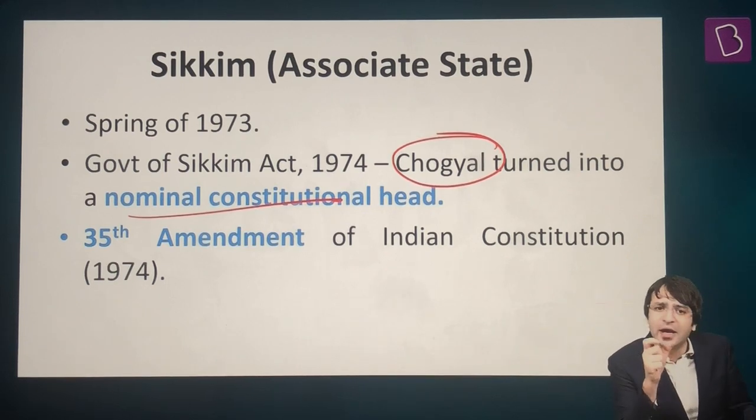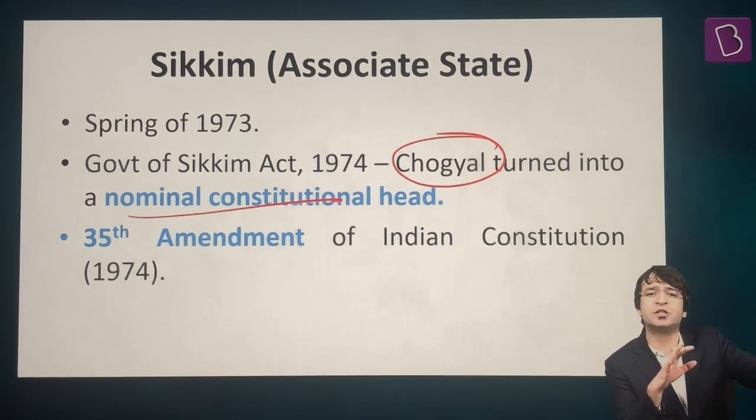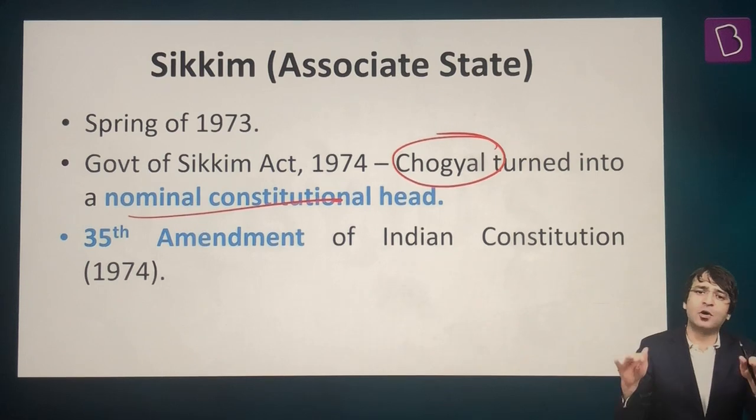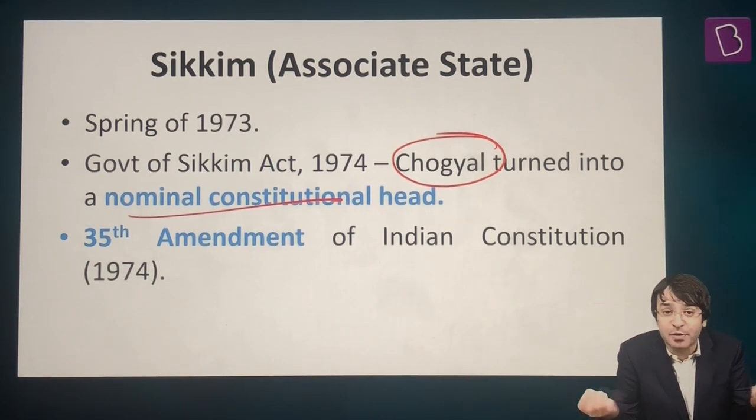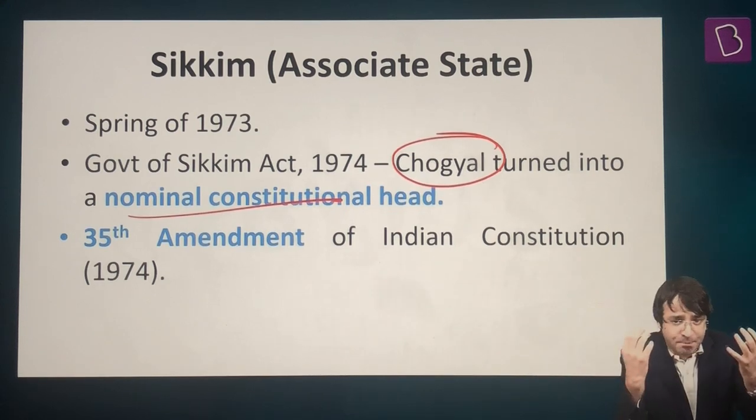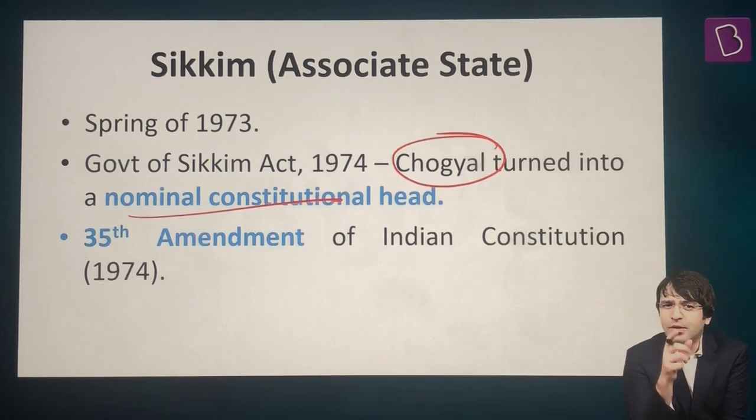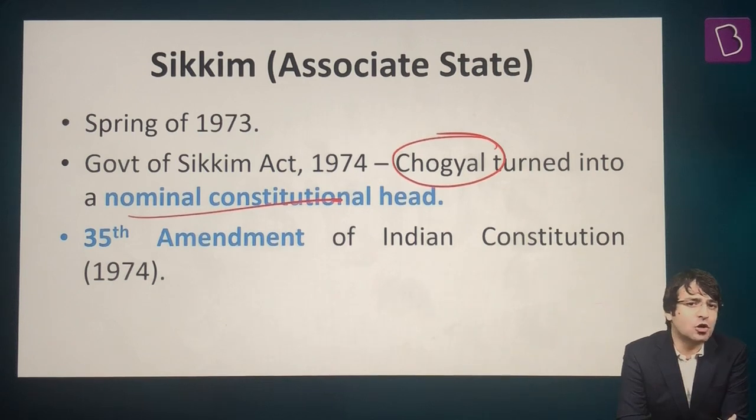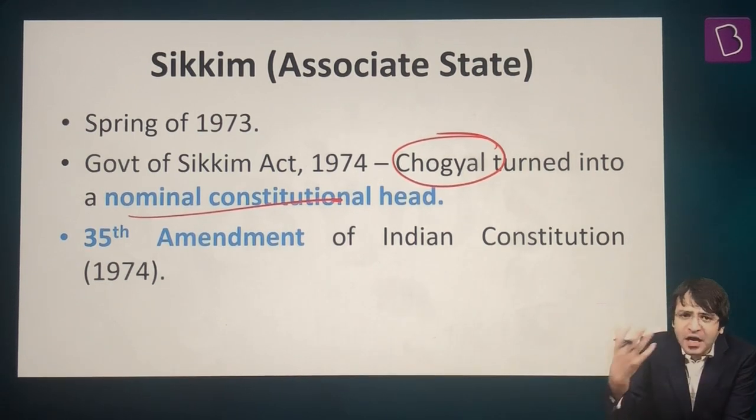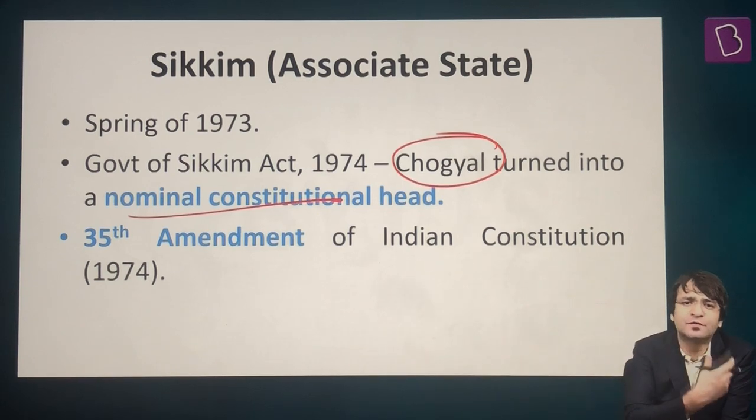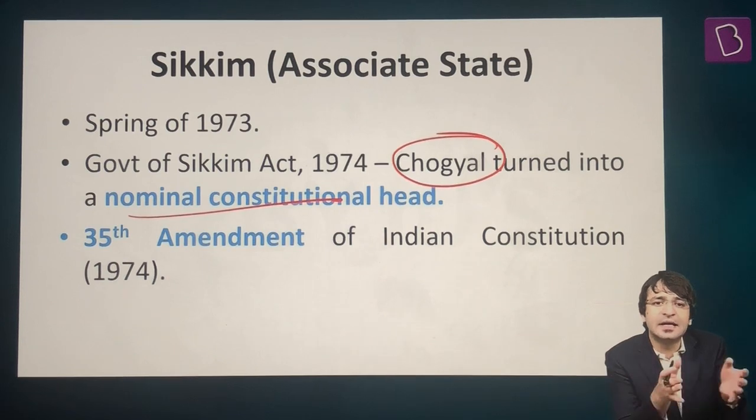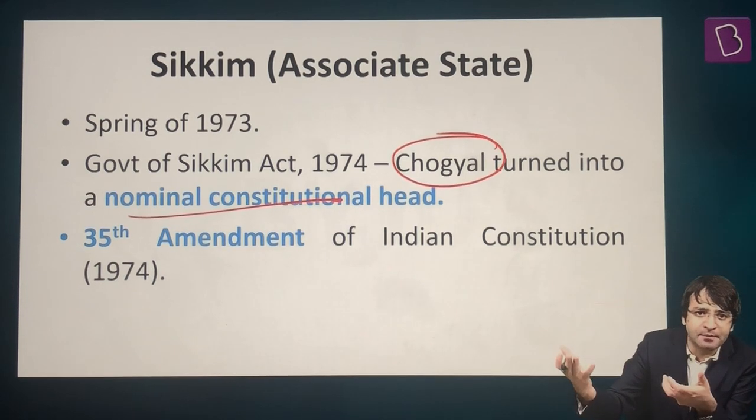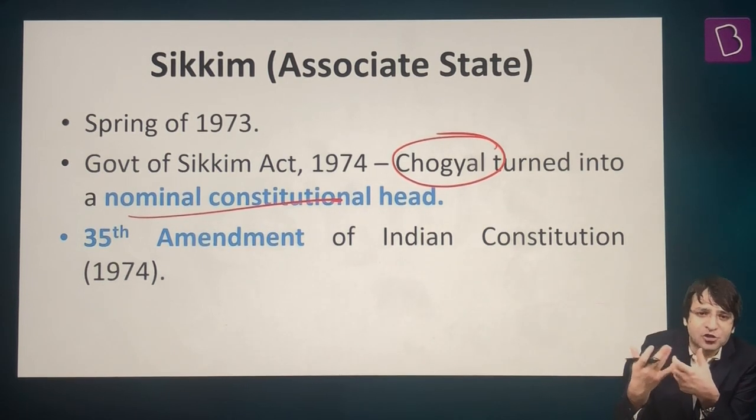That means the Chogyal of Sikkim became just like a British queen. Only a ceremonial head, only a nominal constitutional head with no real powers, because the real powers were vested with the people of Sikkim. Ultimately, what happened? The Chogyal sensed conspiracy on behalf of India. He went to many countries and asked for their support, because he alleged that India is interfering in the internal affairs of his kingdom. And ultimately, he sought international help.